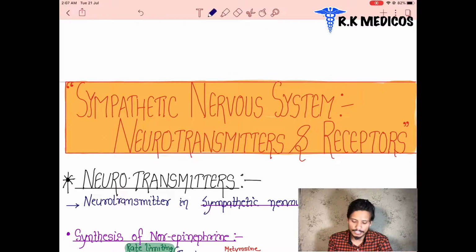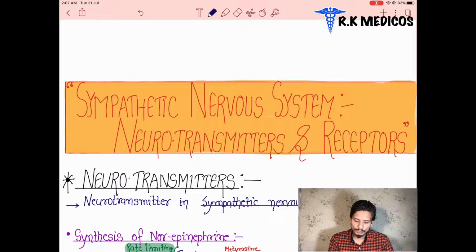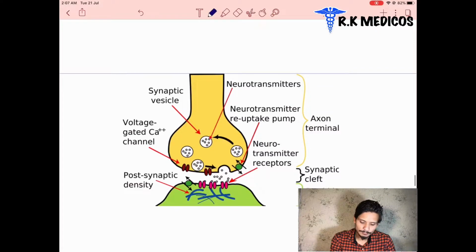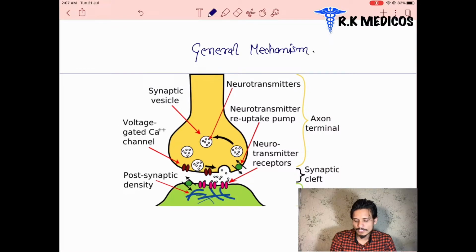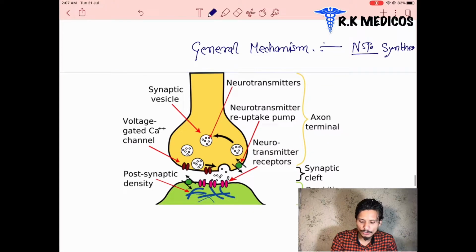So we are going to start here with the sympathetic nervous system. Before we start, I want to show you something. You can see here, this is the general mechanism of neurotransmitter synthesis. What is the general mechanism? How is any neurotransmitter going to be synthesized?